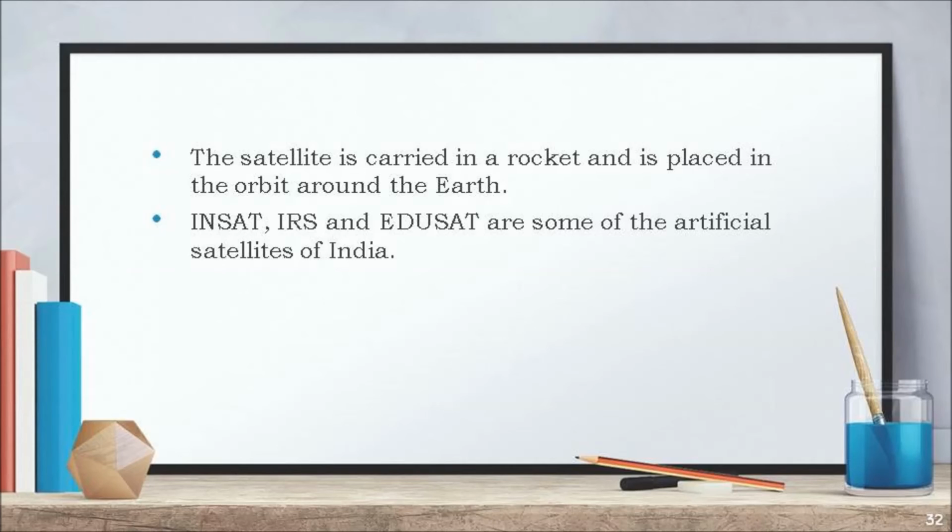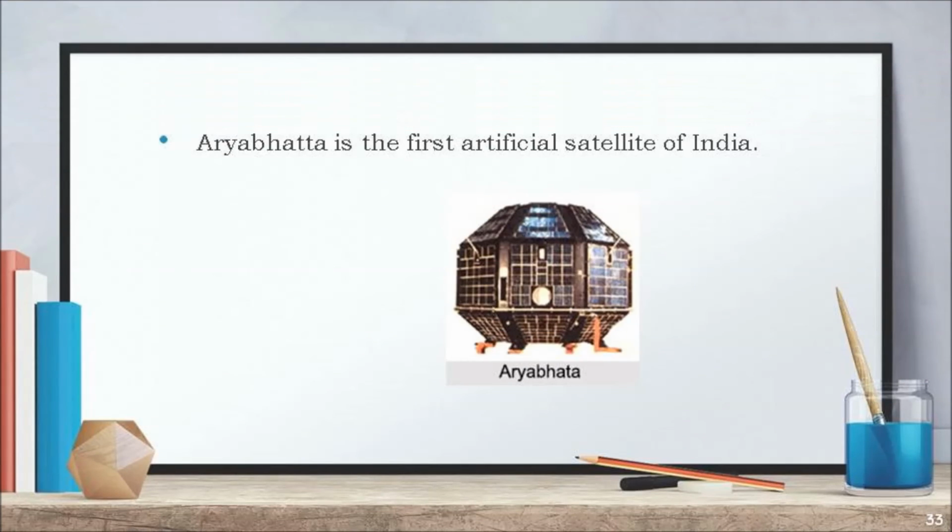INSAT, IRS and EduSat are some of the artificial satellites of India. Aryabhatta is the first artificial satellite of India.